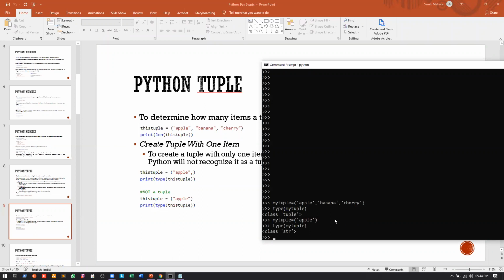Okay, but if we want the Python interpreter to understand that this is a tuple, what we need to do is, whenever we are defining one element, we just have to use a comma, and then press enter. In this case, if I print my tuple, you can see that it's a class of tuple.